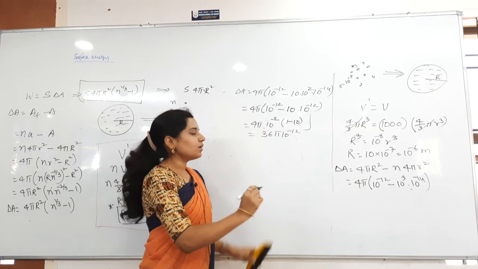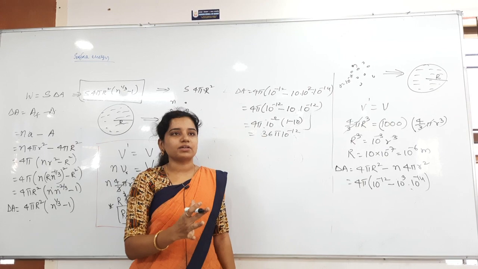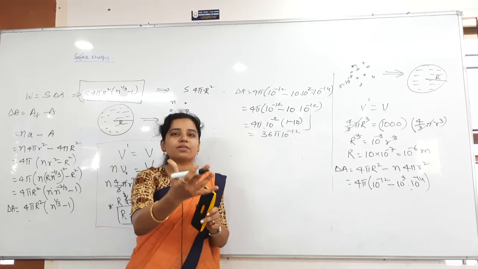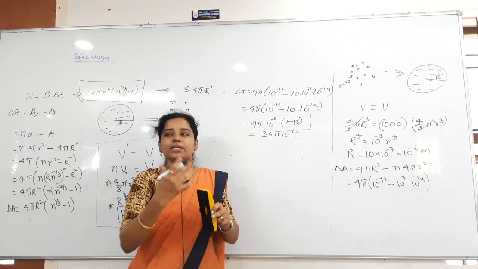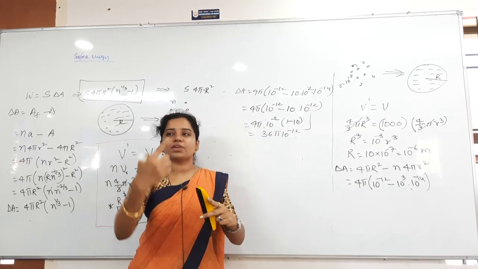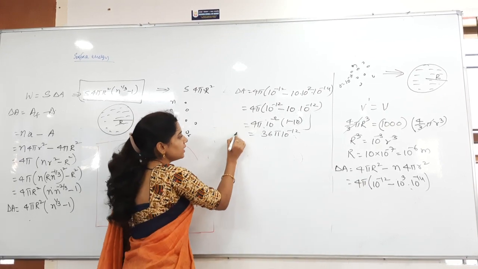Here why did we get minus? Nothing but here energy will be released, so only you will get the minus here. Why? Because temperature increases here. Clear? Smaller droplets are forming into a bigger one, so the temperature will increase. So what happens? Energy will get released. The system is giving the energy, so only you are getting minus. Don't confuse about that. Now this is the delta A.